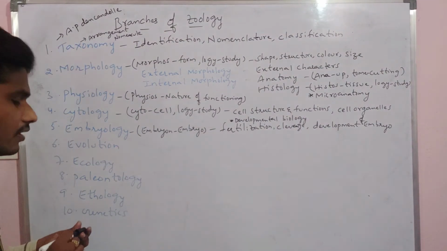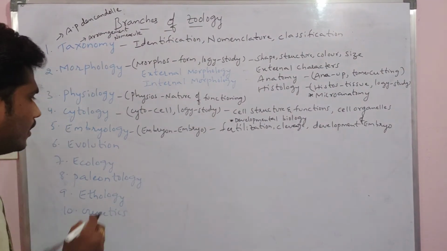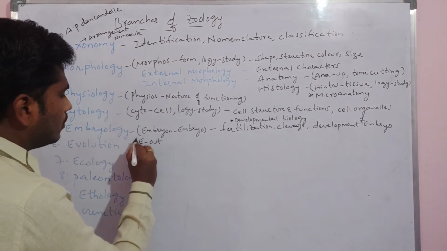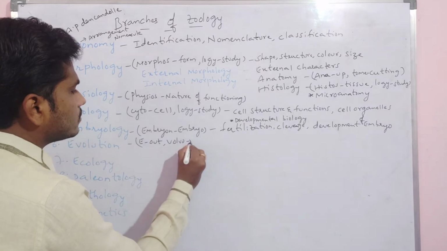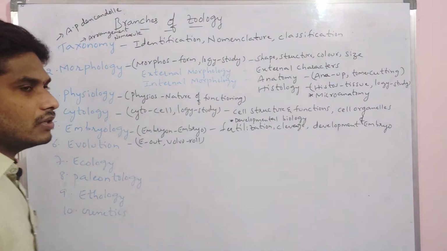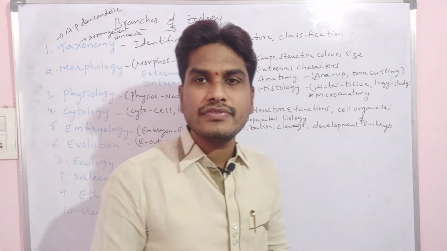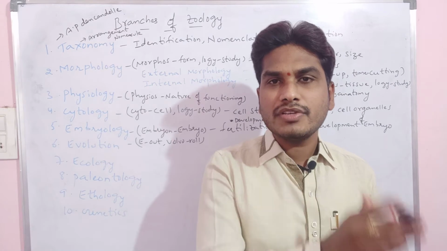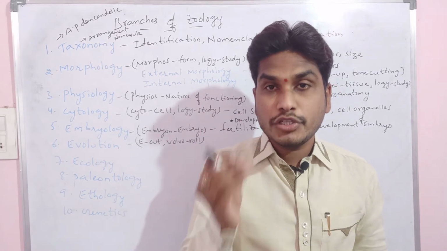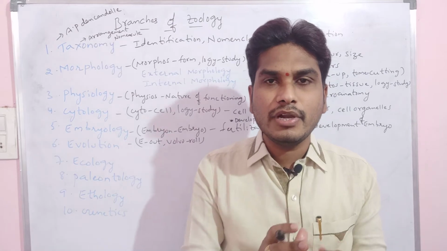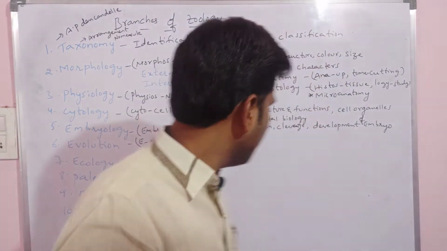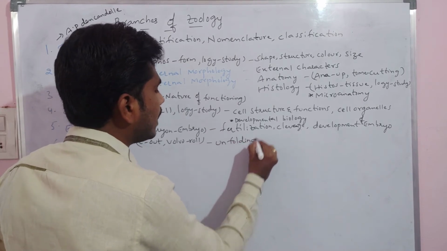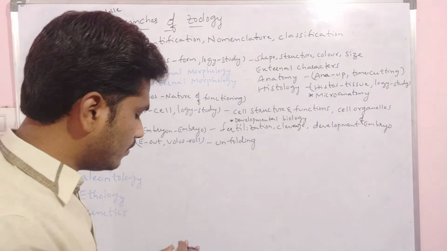Next we have evolution. In evolution, what is happening here? E means out, then volva means roll. That means evolution is a branch of science which deals with the study of the formation of life, the events that led to the formation of life, and the variations which took place in the formation of life. All these things we are going to study in evolution. Simply, the meaning of evolution is unfolding.